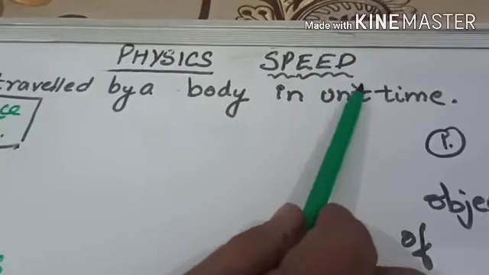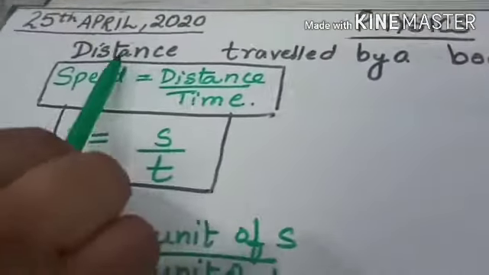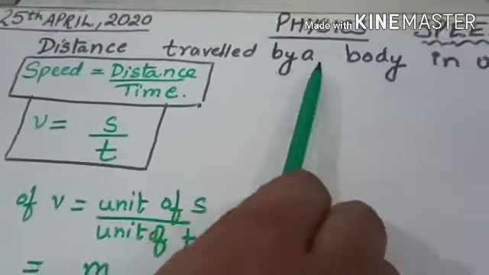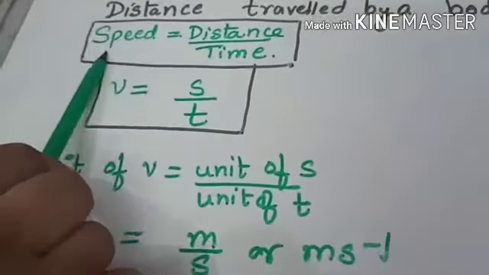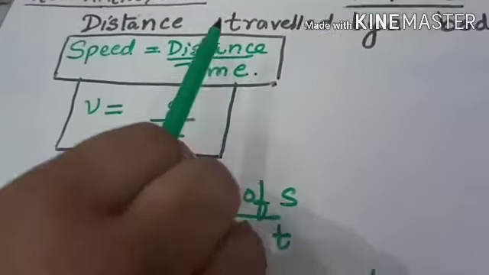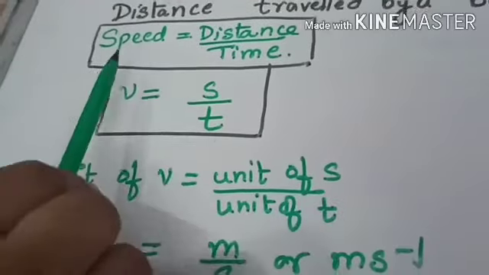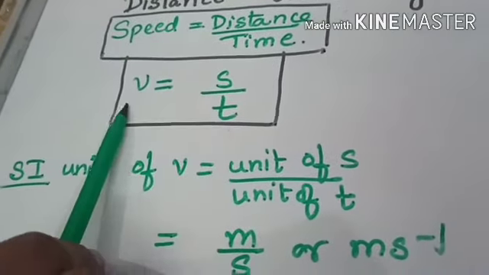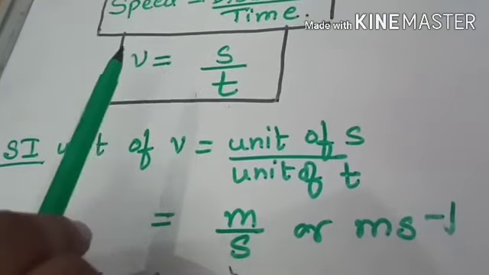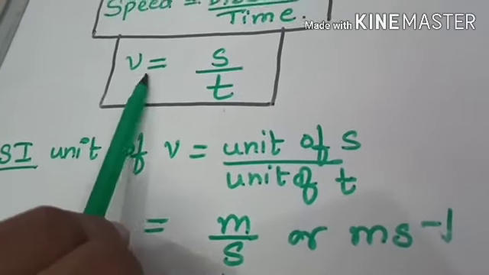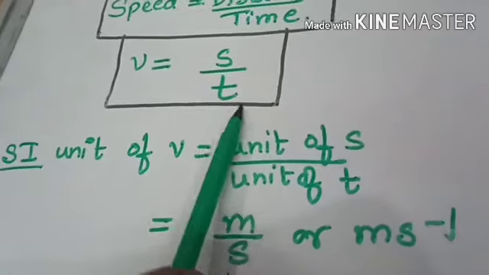Next topic is speed. Speed is defined as distance traveled by a body in unit time. Formula for speed is distance upon time. The speed is written with small v, distance is written with s, time is written with t. So v is equal to s upon t.